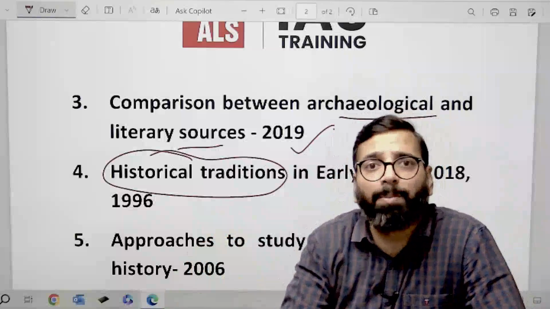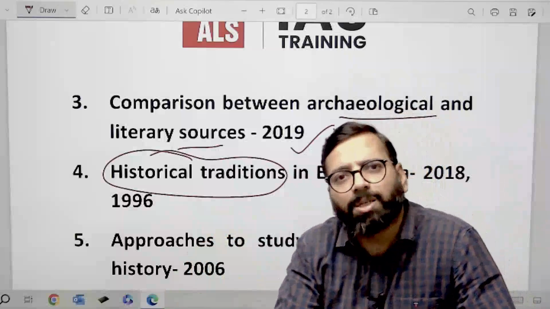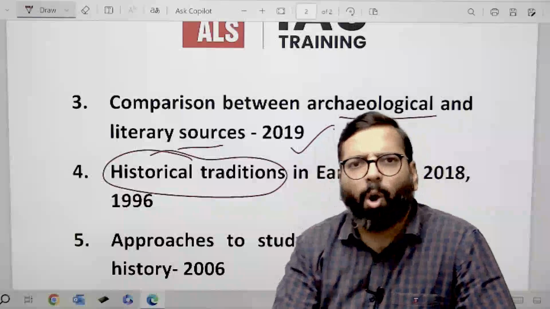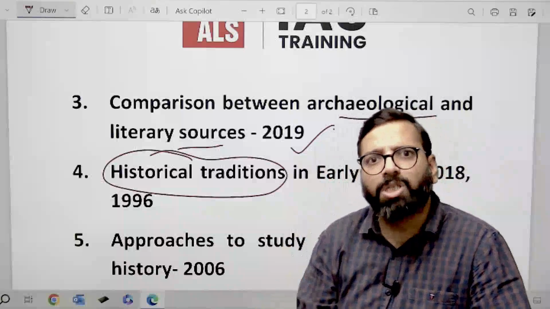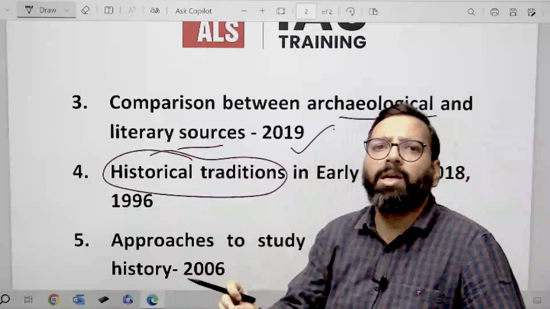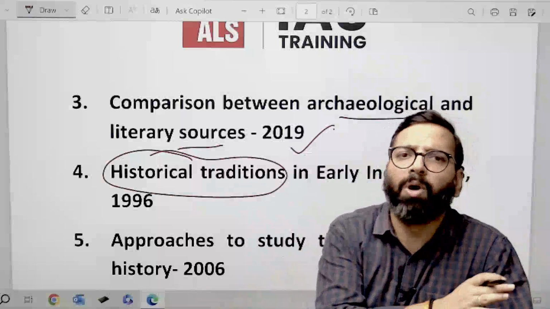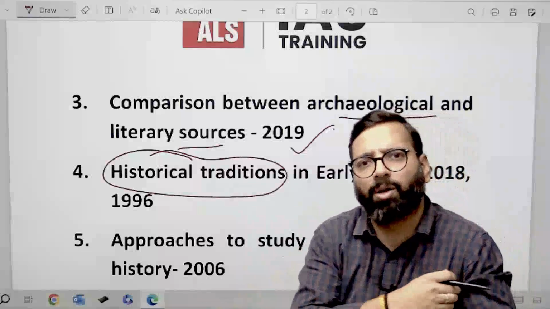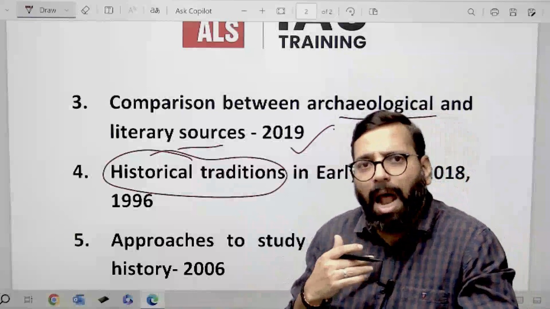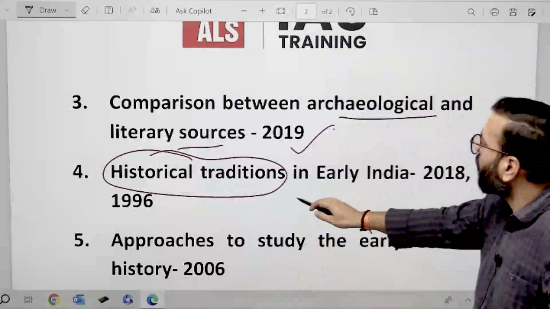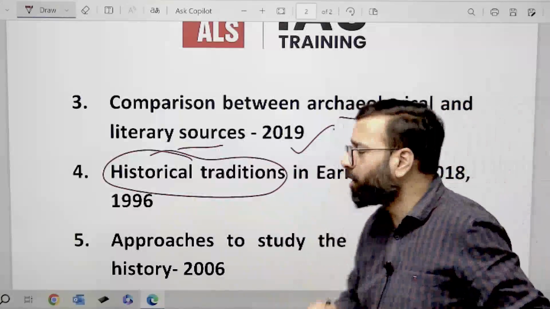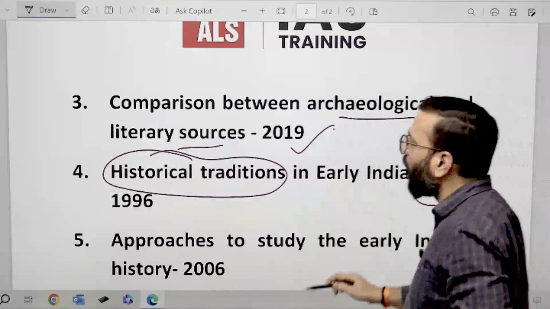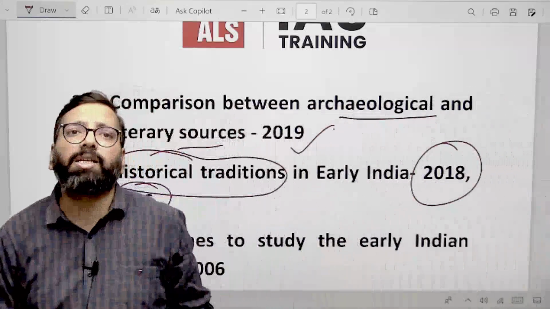Say, for example, the Bardic tradition, the Itihasa-Purana tradition, all of that is your historical traditions, which was used by the people who lived in the ancient period to record their past. And that is what we need to study. UPSC has asked questions twice from this section. Historical tradition से अगर देखोगे तो 2018 में भी पूछा है and 1996.